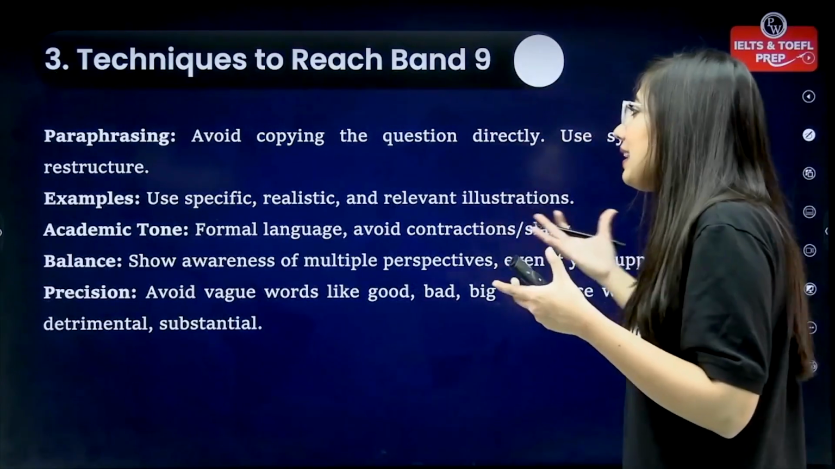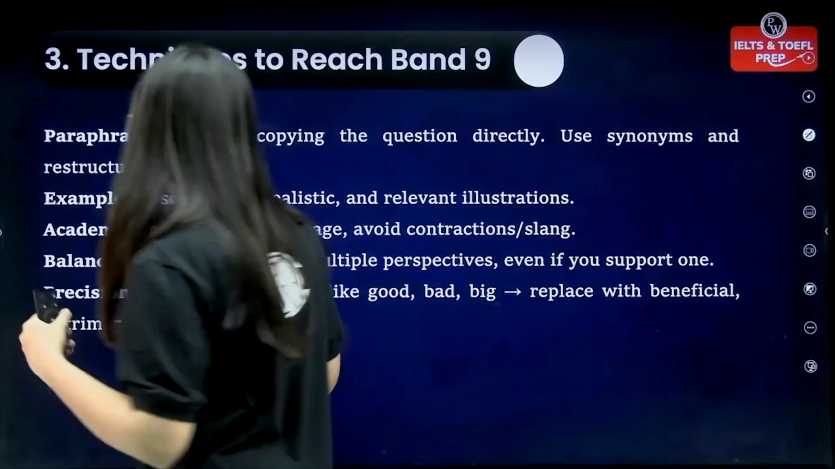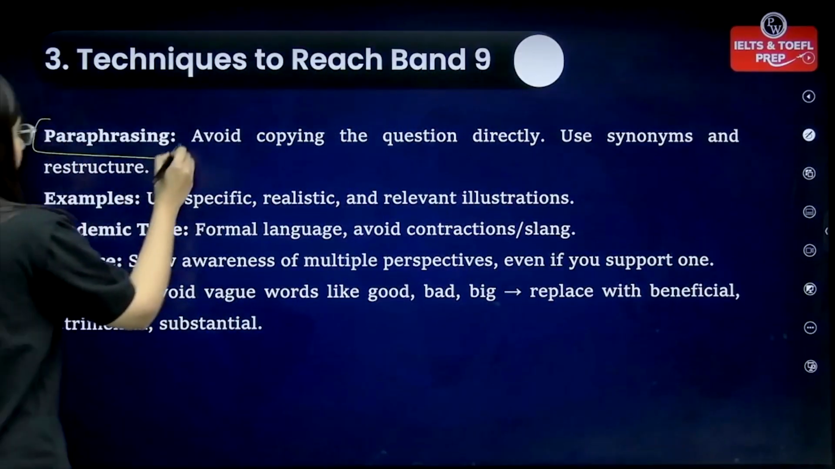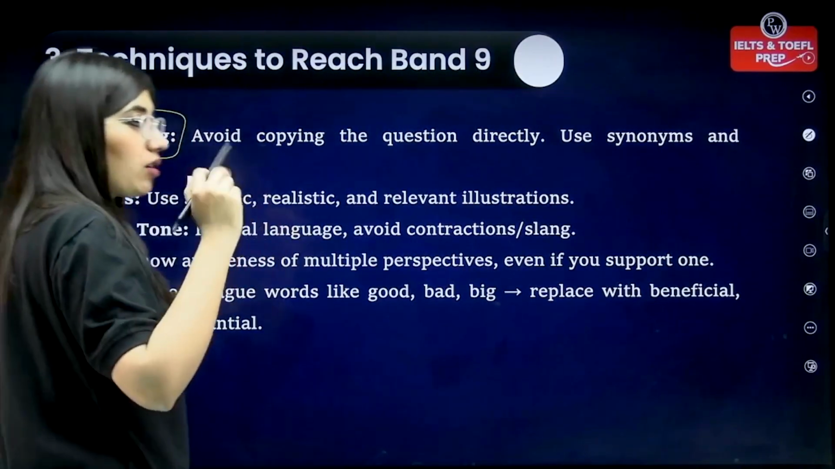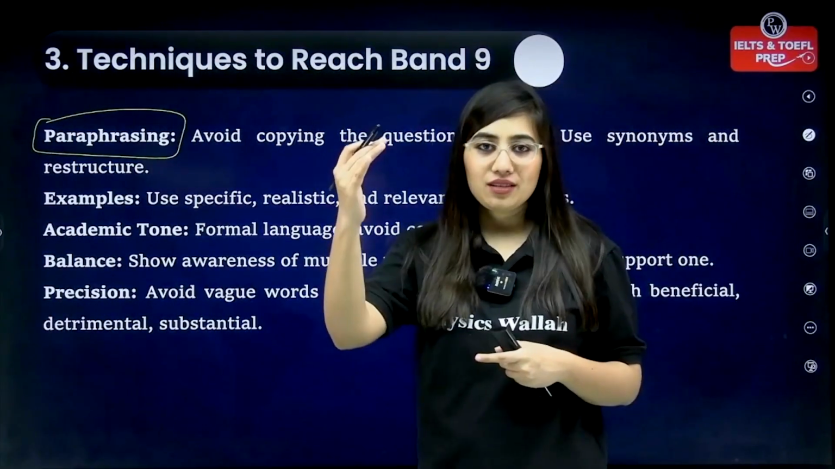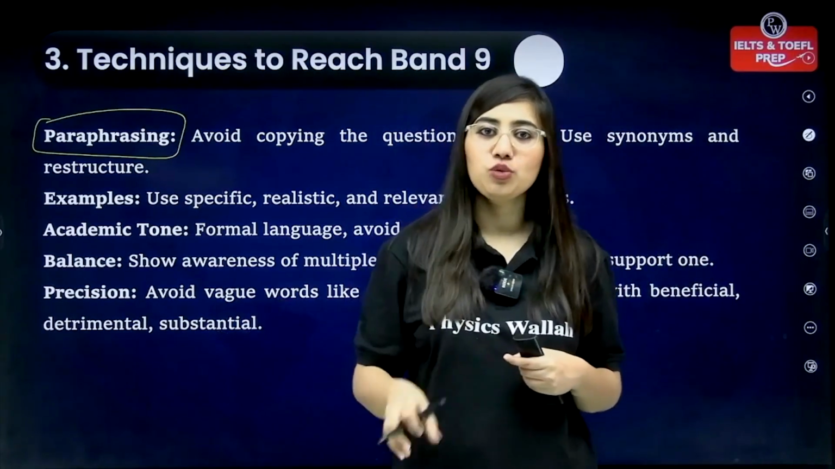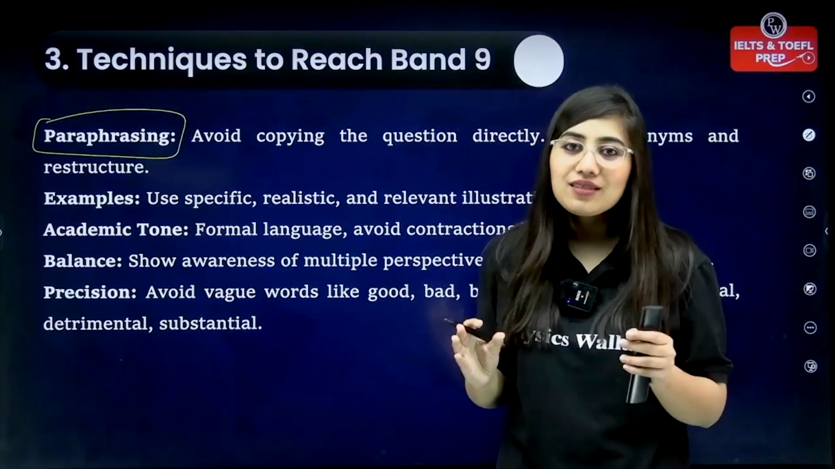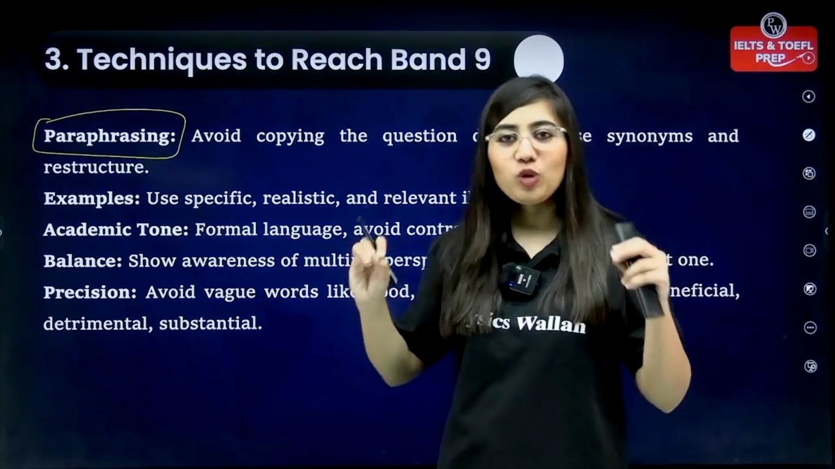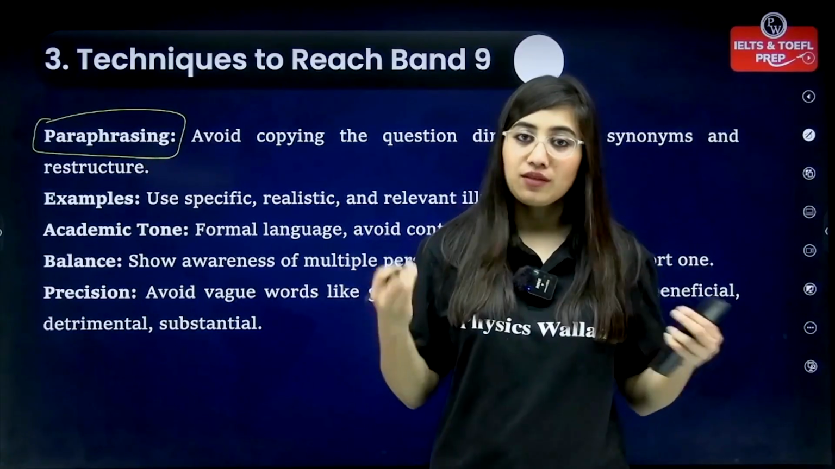Now, what are the techniques to reach Band 9? So what are the techniques there? The very first one is paraphrasing. Avoid copying. In terms of paraphrasing, some people just copy the question directly from the question paper, and that's it. That's what they do in terms of paraphrasing. So please avoid doing that. It's not about copying the question, but about using different language, using synonyms, right?